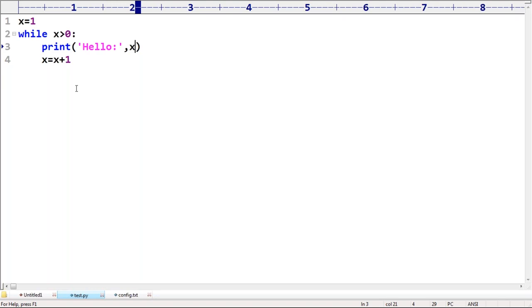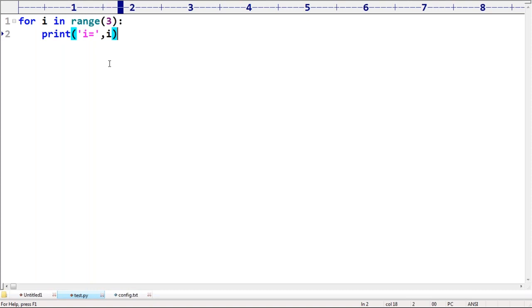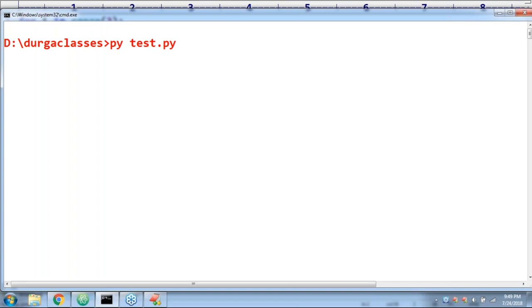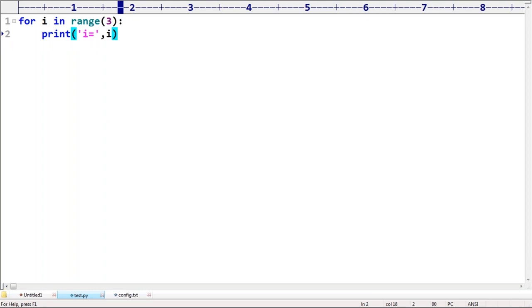What is my next scenario, sir? If I take for I in range of 3, can you please print I is equal to I? Can you please tell what the output we are going to get? Please respond. I is equal to first time 0, 1, 2. Perfect. I is equal to 0, I is equal to 1, I is equal to 2. Perfectly, it's going to get the output, right?